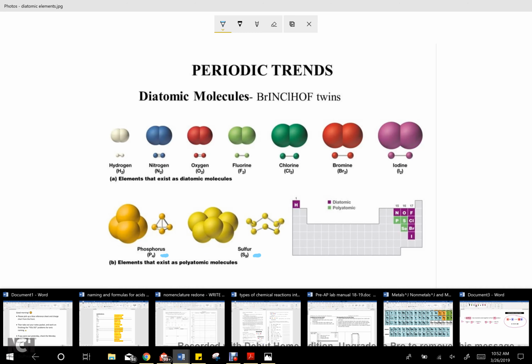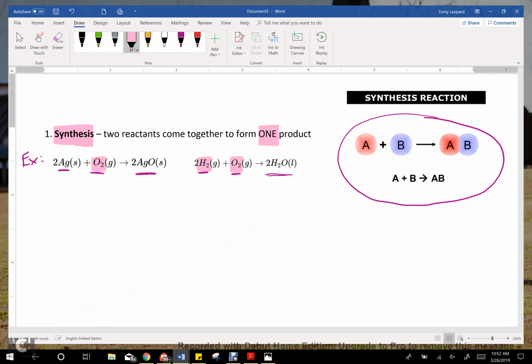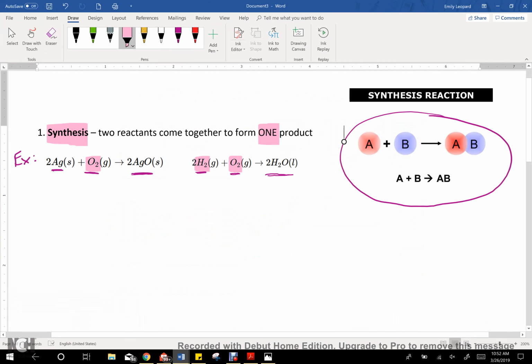Alright, so back at it. Your goal is to be able to teach your classmates how to not only identify, but also how to correctly write the products for a synthesis reaction. I'm going to walk you through 3 examples to help you learn this skill so that you can teach it to them.